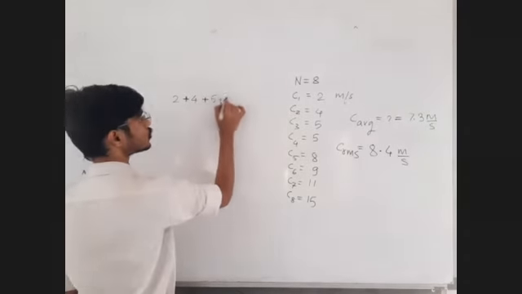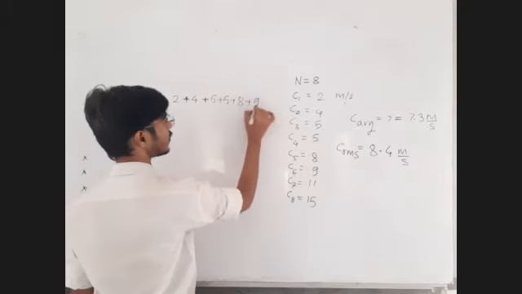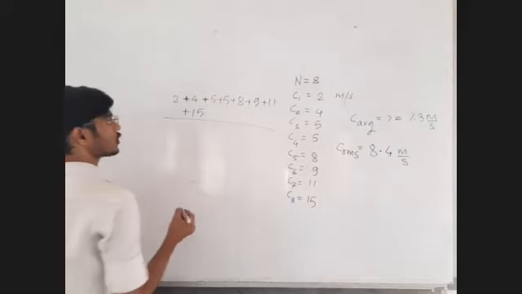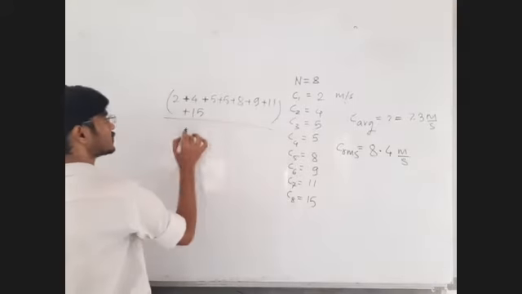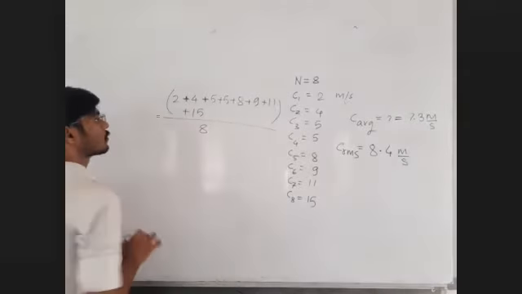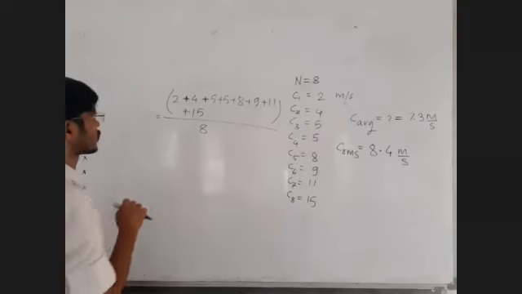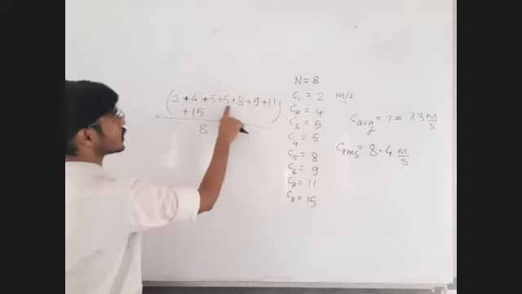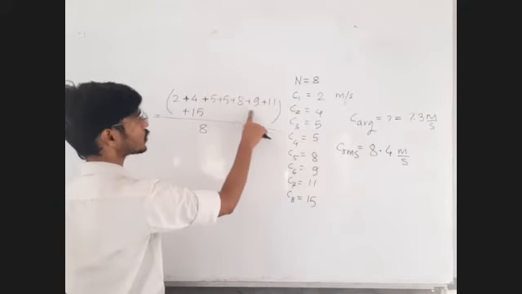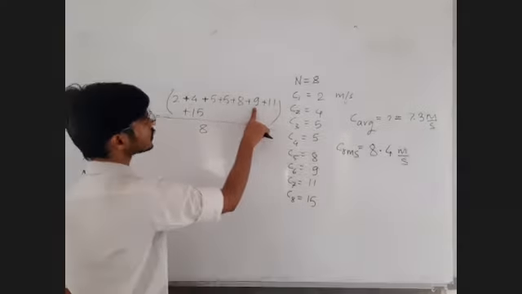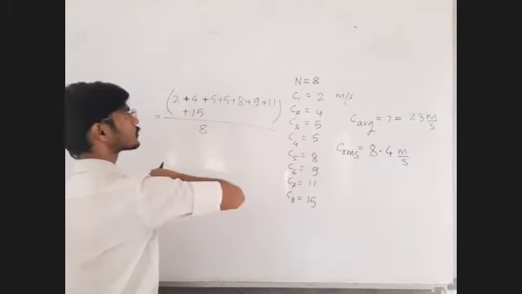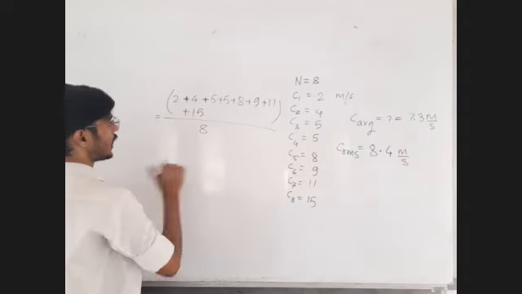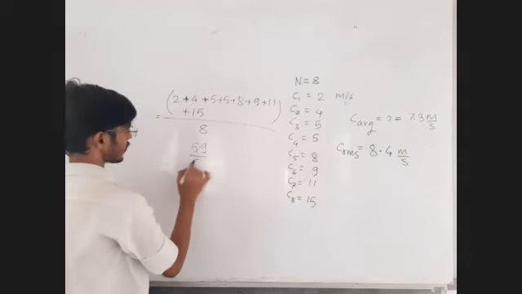2, 4, 5, 5, 8, 9, 11 plus 15. Now let me do the calculation on my own. I will not be asking you, otherwise you will be giving the answer again using the mobile or calculator. So let me do the calculation on my own. 2 plus 4, 6, 6 plus 10, 16, 16 plus 8 is 24, 24 plus 9, 33, 33 plus 11, 44, 44 plus this 15, 59. You just check whether I'm right or wrong.